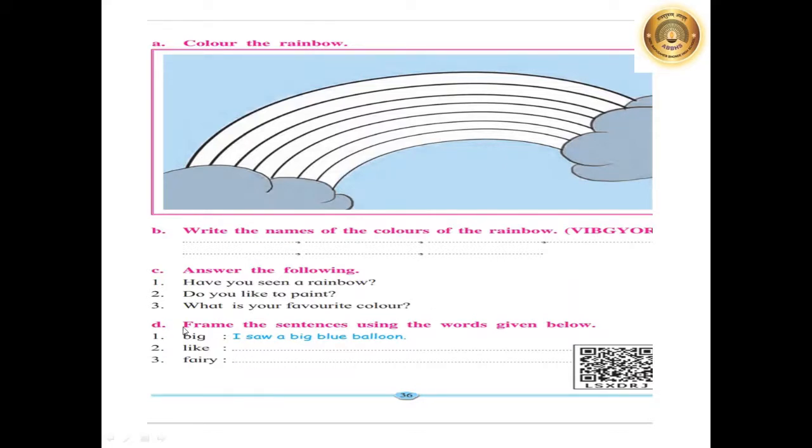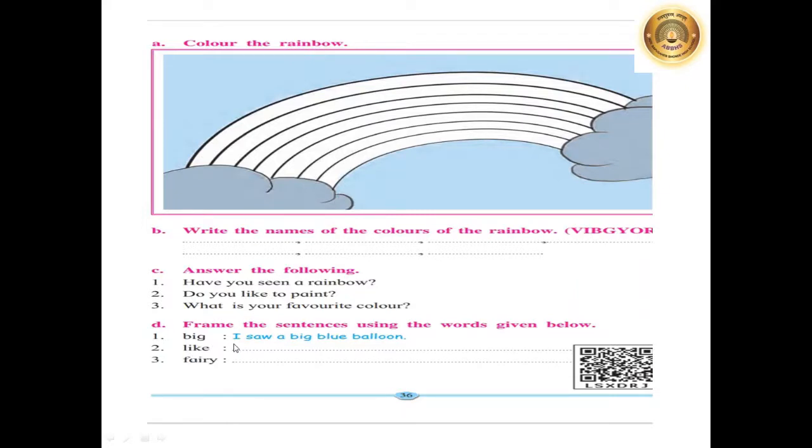Now one more exercise you have to try in your English notebook. Frame sentences using the words given below. Here one is done for you. The word given is big and the sentence made is, I saw a big blue balloon. In the same way, you have to make a sentence using like and fairy. One is a suggestion for you, but I will just say it orally. You have to make another sentence on your own and write it in your notebook.